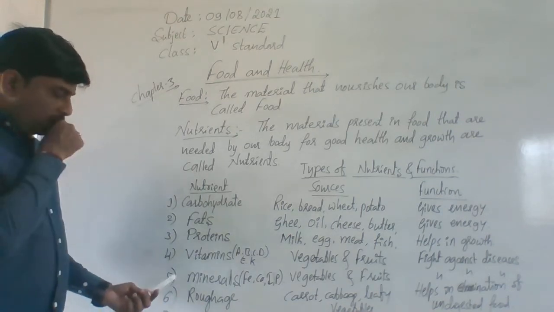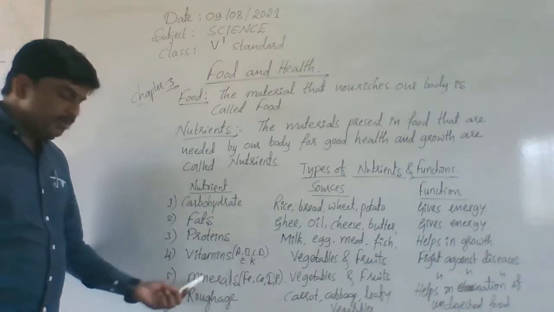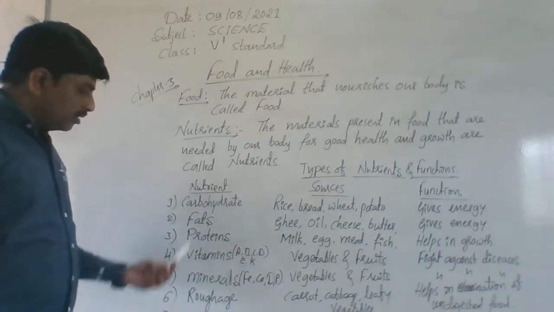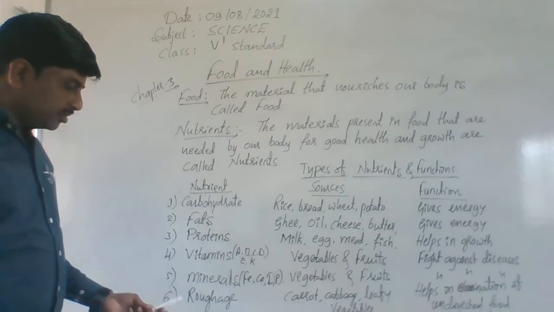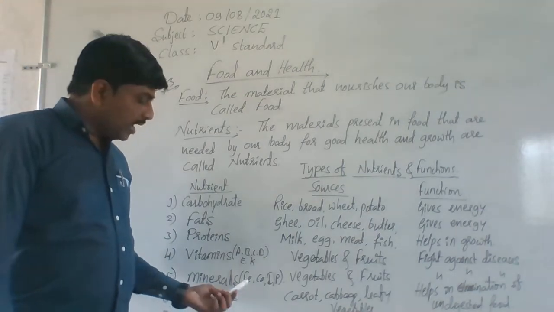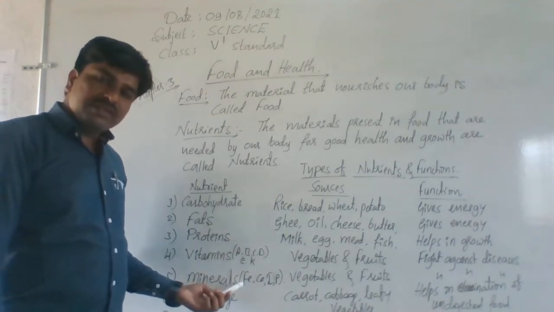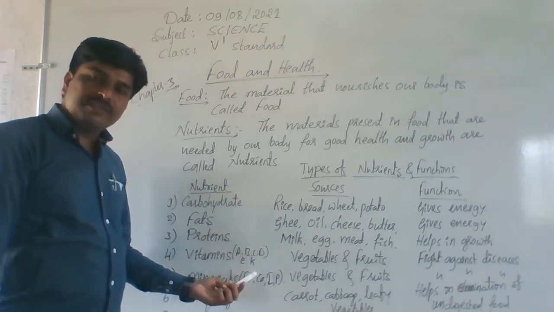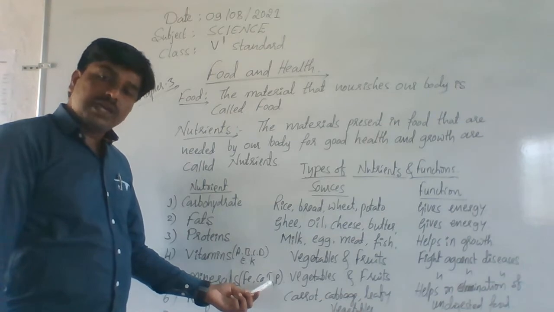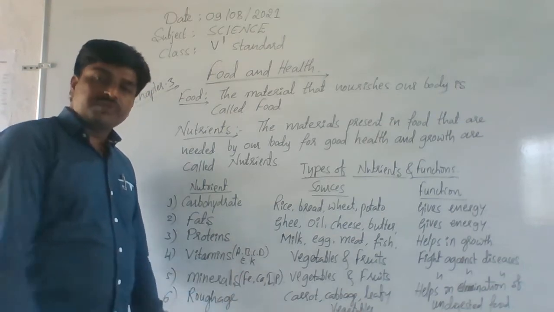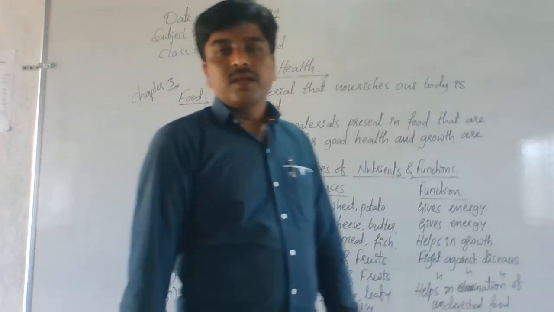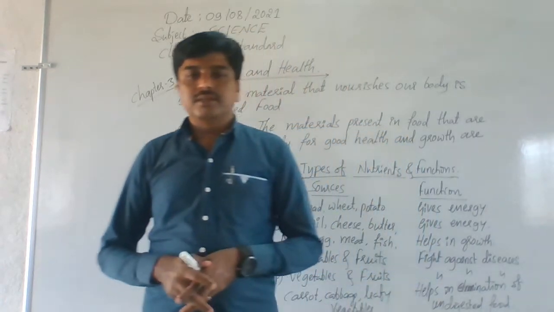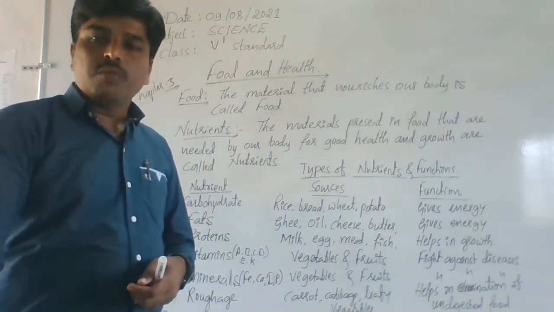Understand? Minerals. The fifth main component or nutrient of food is minerals. Examples are iron. Fe means iron. These are the symbols of those minerals. Ca means calcium. I means iodine. P means phosphorus, and magnesium is there. So these are very important minerals which are required by our body.